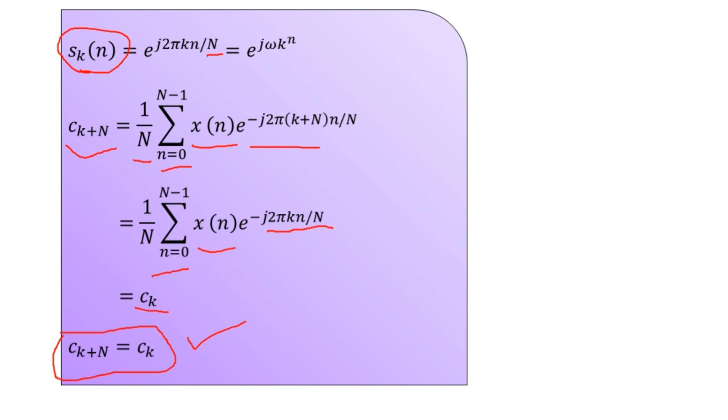So c suffix k plus capital N is nothing but c suffix k.